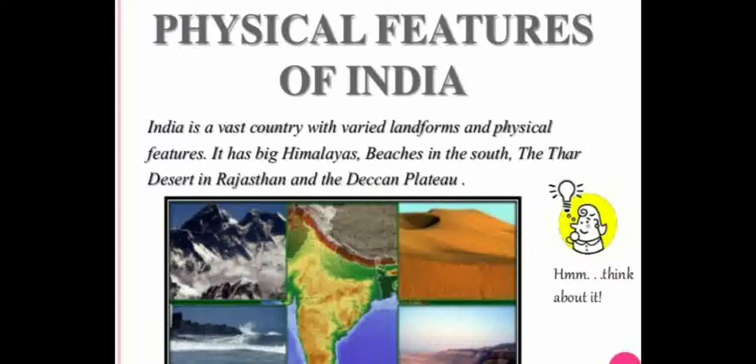Students, we all know that India is a vast country with varied landforms and physical features. It has the big Himalayas, beaches in the south, the Thar desert in Rajasthan and the Deccan Plateau. That means varieties of physical features you can see in India.